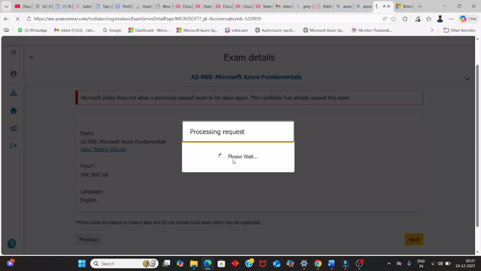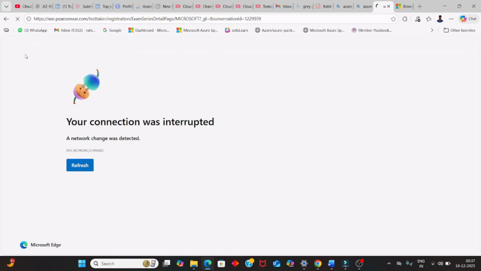It's up to you what you choose, whether online or at a test center, your office or your home. If you choose your home, make sure you have a stable connection and stable electricity. If you're using a test center, make sure you reach on time. If you are late, they will not let you in. So take it like a physical exam. After this step, you just need to pay the amount and you are ready to go.